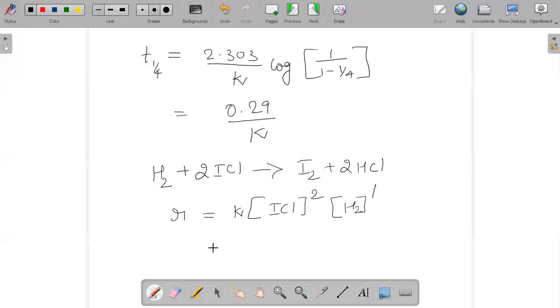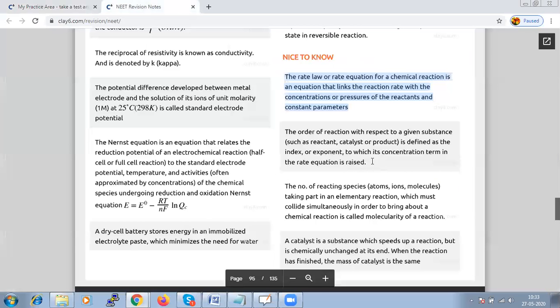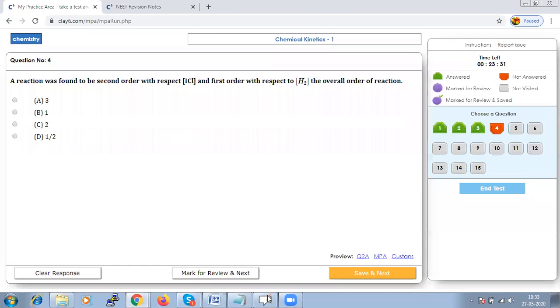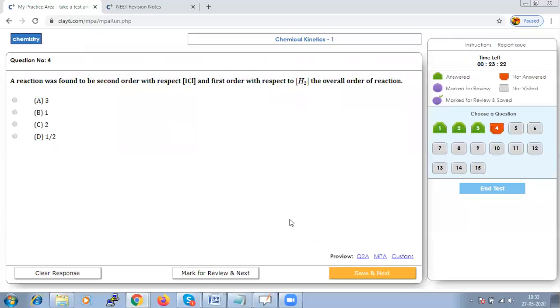If you sum up the order, that is, order of a reaction is the power. Order of a reaction says that with respect to given substance, it is the index or exponent to which its concentration term is raised. Hence, we say that we have to add up those two values. That is 2 plus 1, it should be 3. Hence, the overall order of the reaction is 3. Let us save that and go to next.